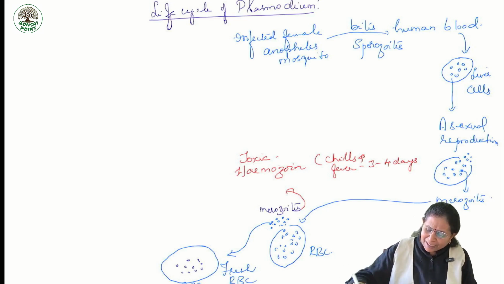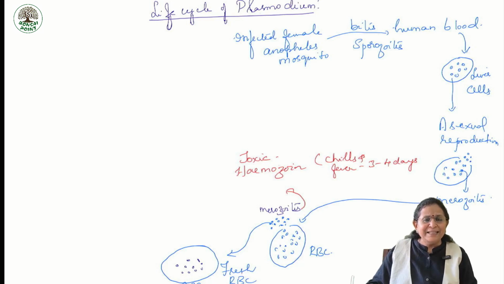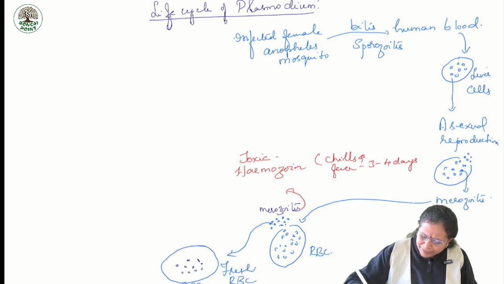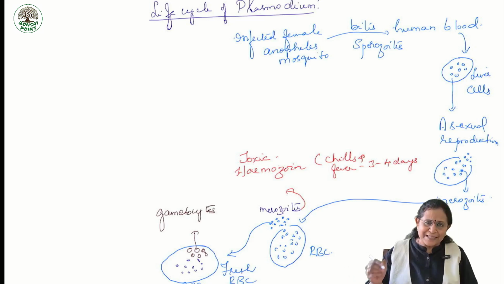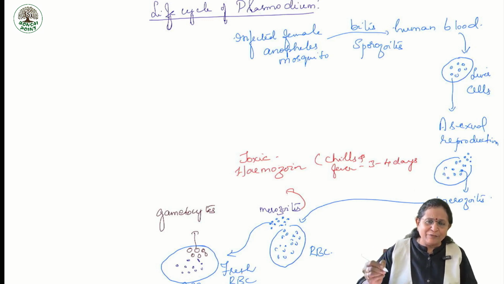On the other hand, some of the merozoites will enter fresh RBC, and they develop into special cells which are called gametocytes. So, what are these gametocytes? These are nothing but the sex cells. Here we find the male gametocyte and the female gametocyte. Now what happens?